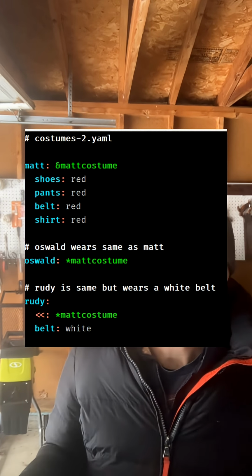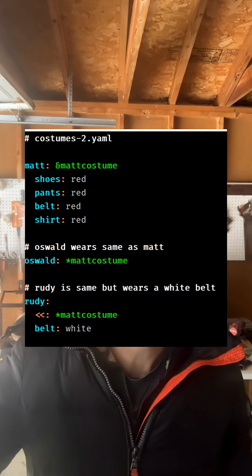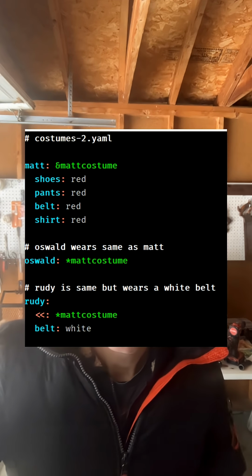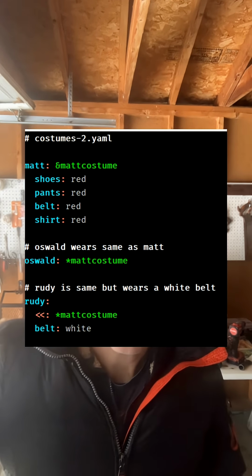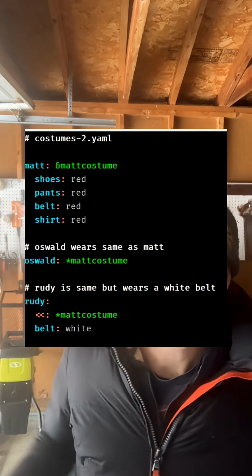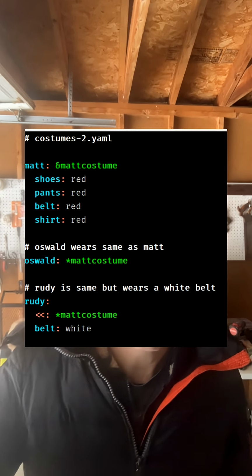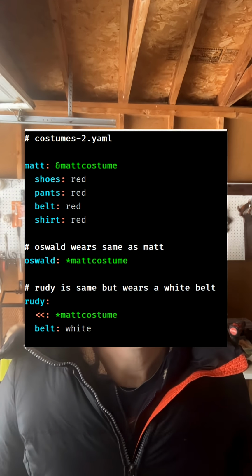That's error prone. YAML has this built-in stuff where you can say ampersand some label and then later say, hey, that's an anchor, and I just want you to pretend like I copied and pasted all that stuff right here. For Oswald, all we got to do is say star Matt costume, and since I defined that anchor up top, ampersand Matt costume, it says go get that thing and blop it here. Now let's take a look at Rudy. Instead, we use this less than colon, and it has to be on the line below. So that's how you get Rudy's uniform to be Matt's uniform, except with a white belt.